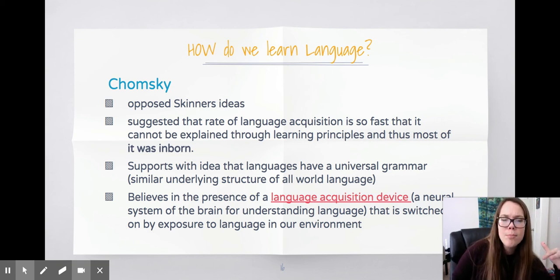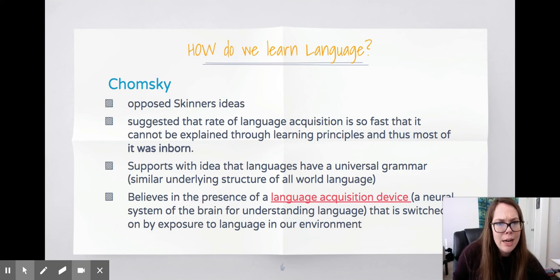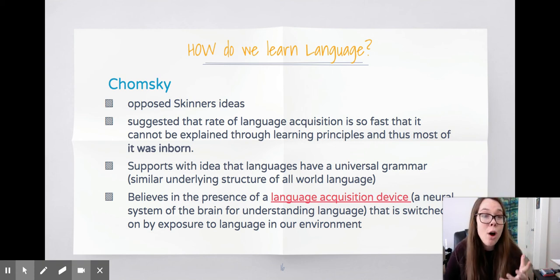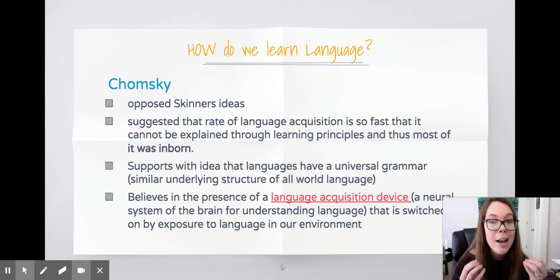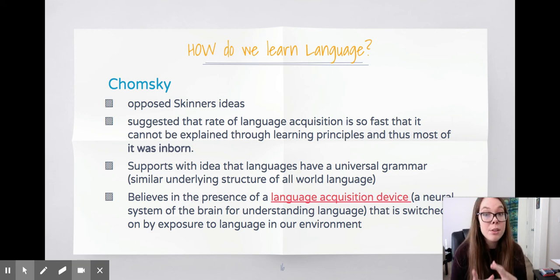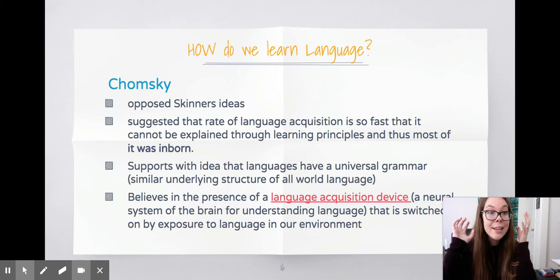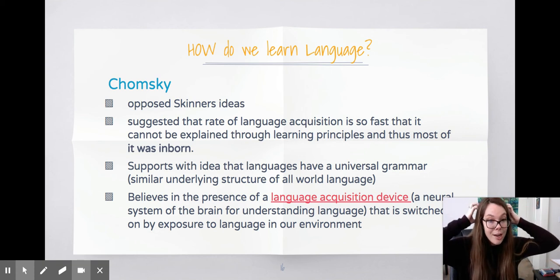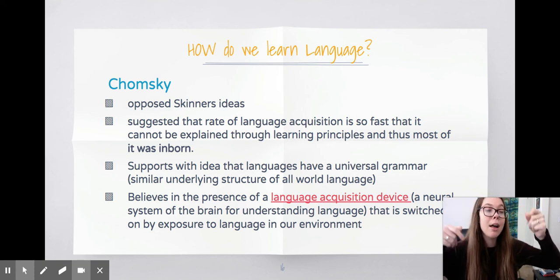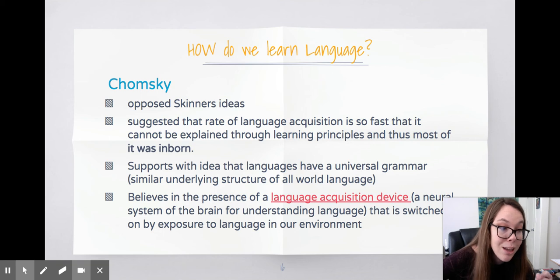Chomsky didn't believe in Skinner's viewpoint, and he suggested that we acquire language so fast that it must be innate. It must be inborn. Chomsky believes that we are born with an LAD, a language acquisition device in our brain that automatically starts queuing us up to learn language.